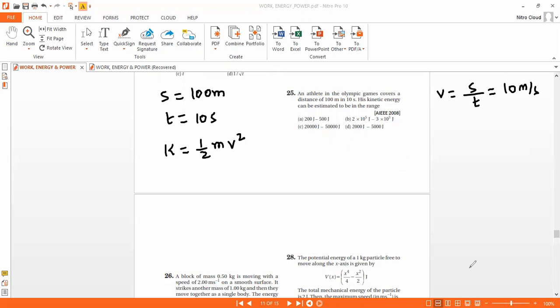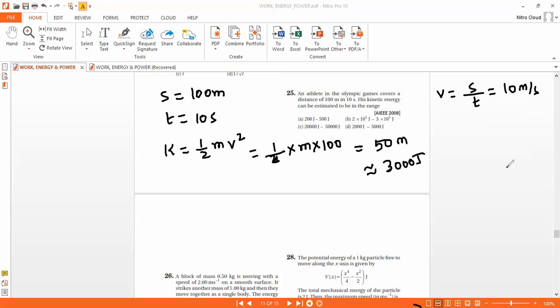An athlete in the Olympic Games, they didn't give the mass. So half times m into 100, v square. So it will be approximately 50 times m. Generally, the mass of an athlete will be in the order of 60 kg. So 50 into 60, approximately 3000 joules, right?